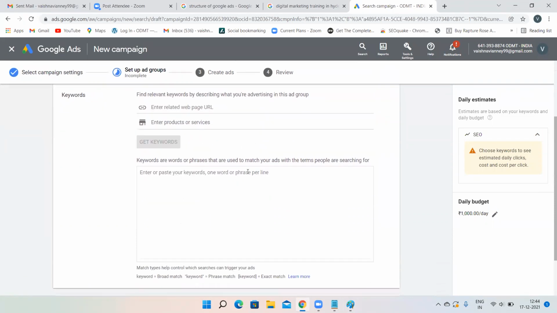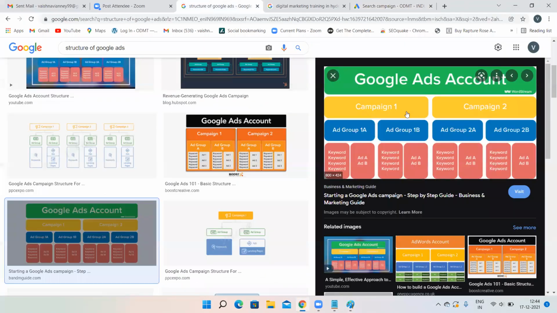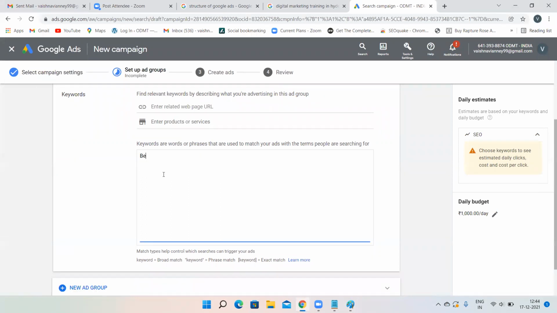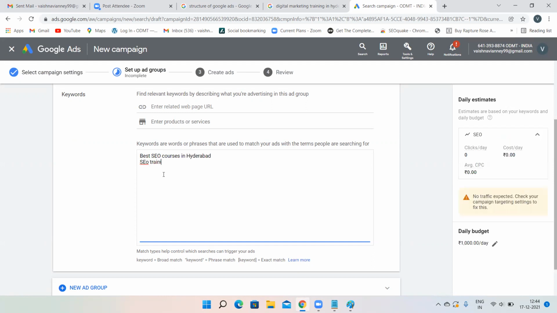Now, these two options, leave them as of now. Now enter the keywords. What is the fourth option? Campaign, ad group, keywords. For which keywords you want your ad to appear, you have to mention over here. Now I'm mentioning it like that. You have to mention some keywords. As of now, I'm mentioning some random keywords, but there is a topic called keyword match types. If you learn keyword match types, you'll understand what kind of keywords to use. As of now, I'm giving some normal keywords. Best SEO courses in Hyderabad, SEO training in Hyderabad.